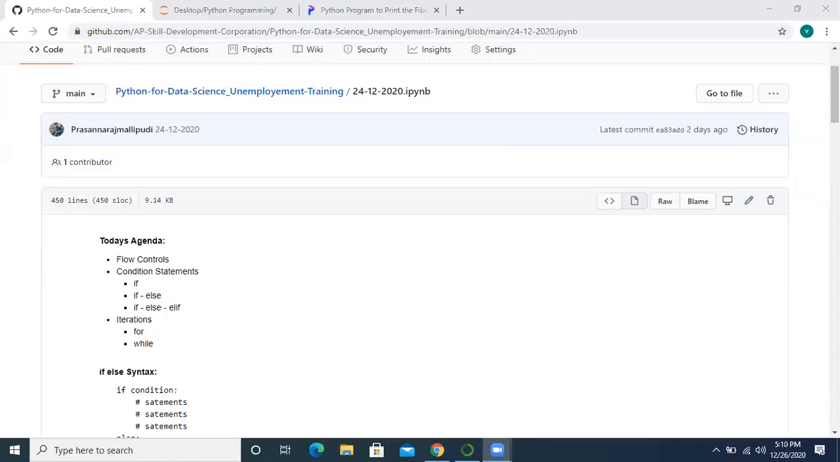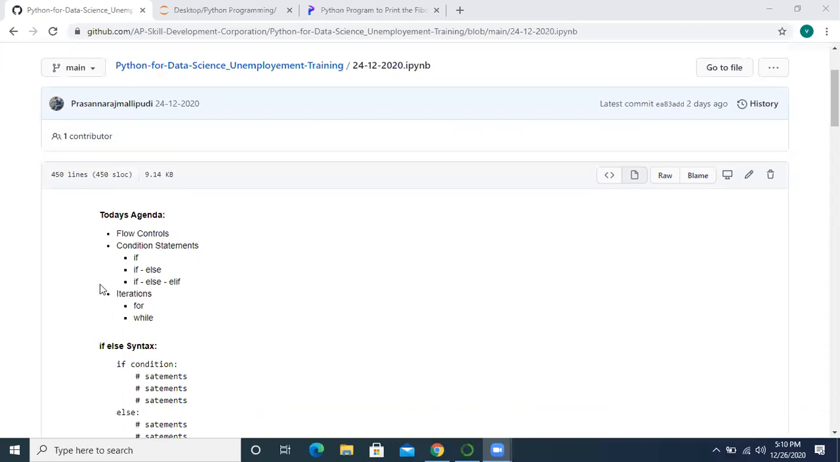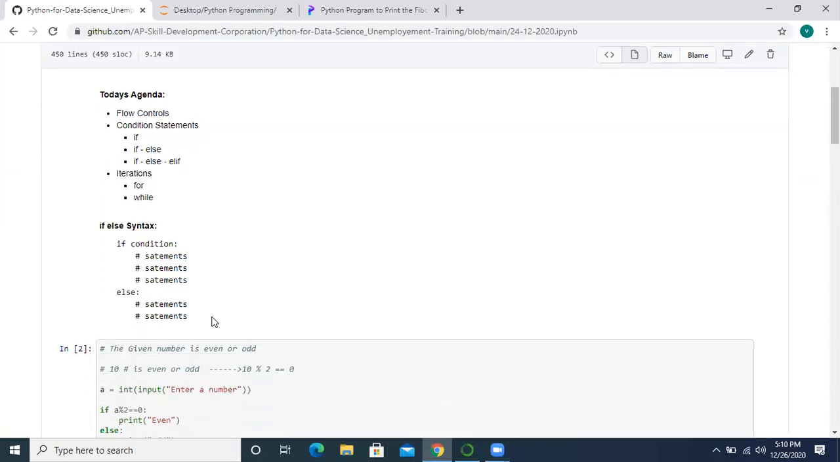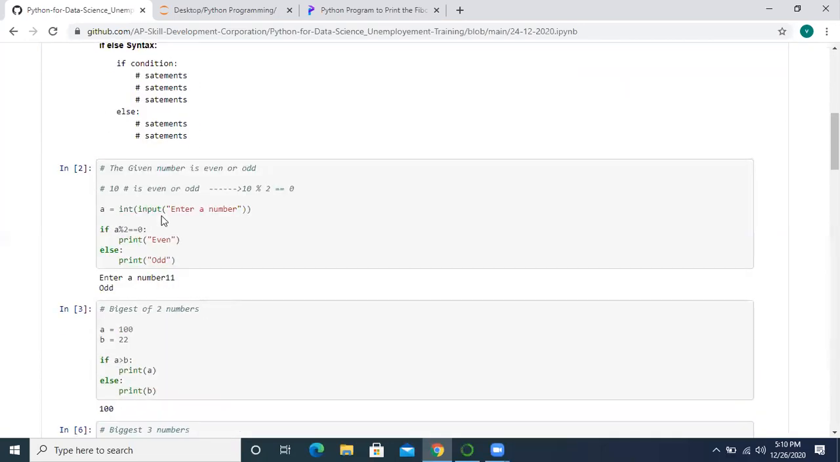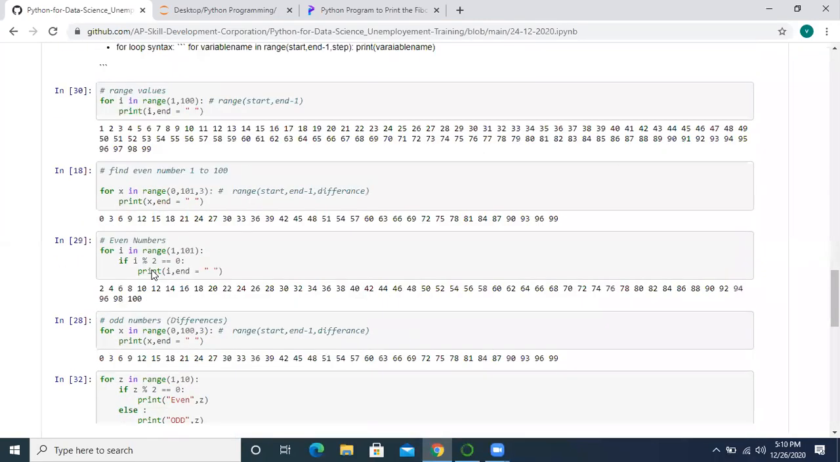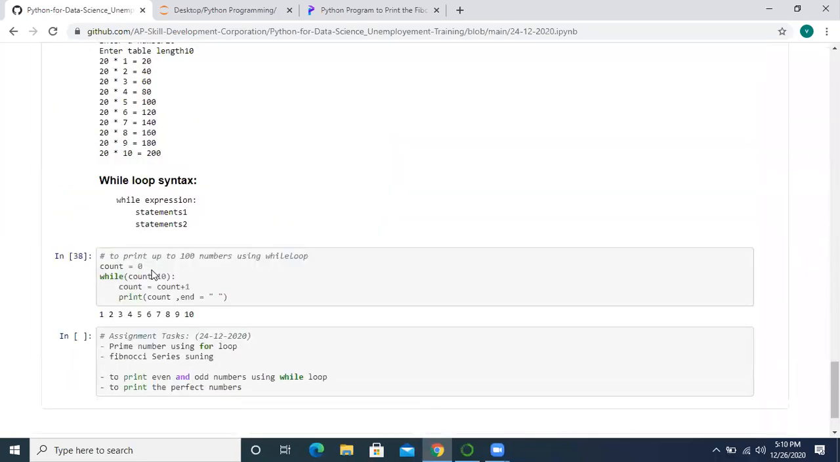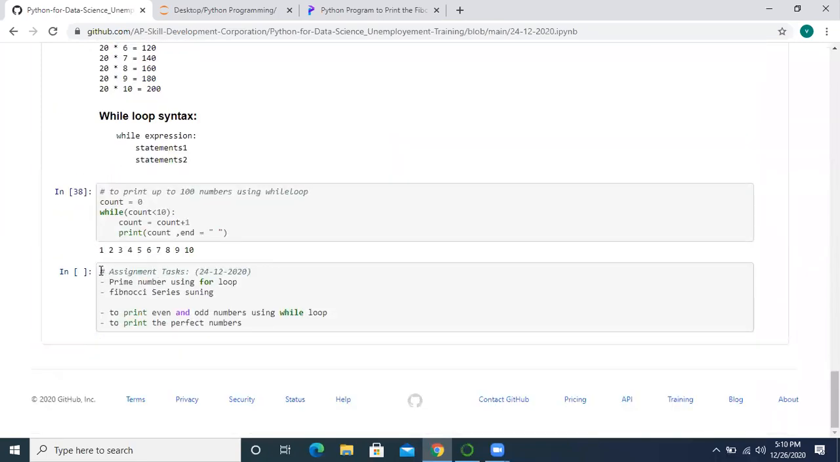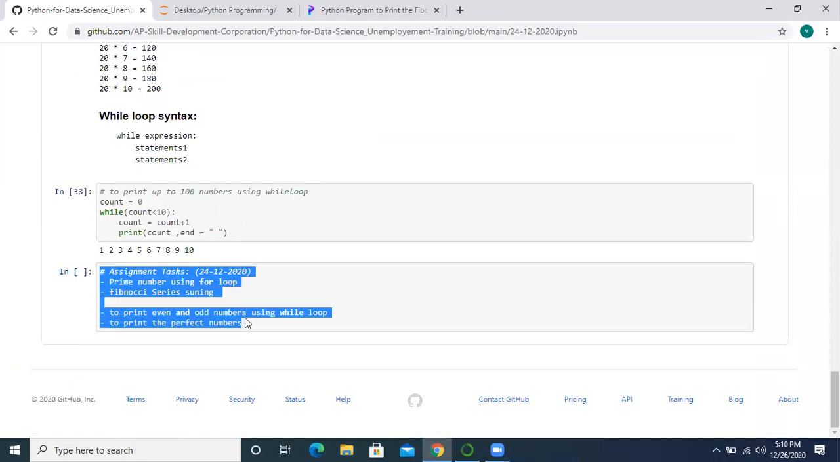In the previous class, we discussed flow control statements. We completed the syntax of conditional statements and iterations, along with some examples. After completing the related examples, the syntax was finished, and you were given some tasks.